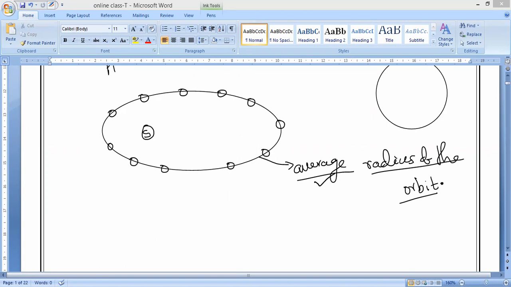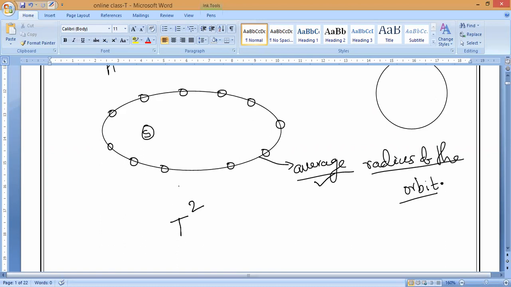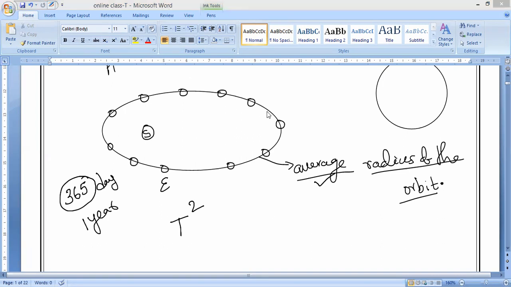Let me consider Earth. How many days will it take to revolve around the sun? 365 and a half days. That is what we should call 1 year. Is it yes or no? Yes, sir.